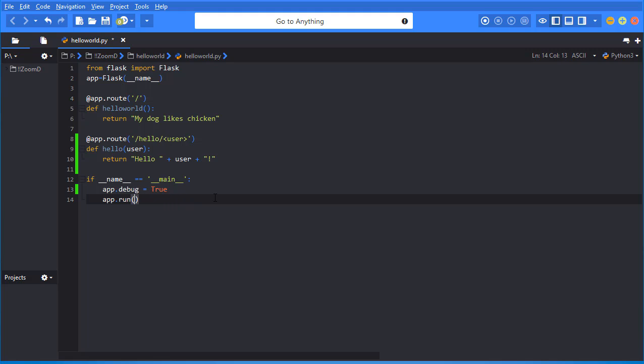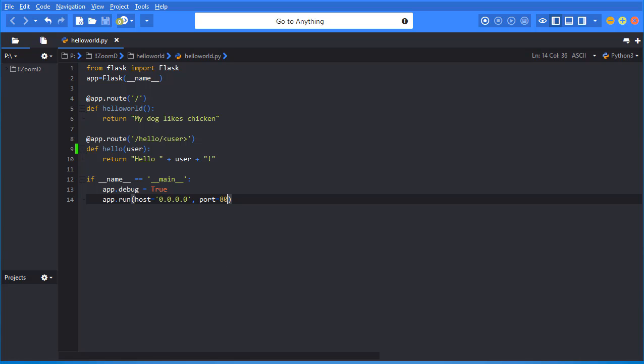Now I don't need it in there, but I am going to put in here host equals, and in single quotes I can put 0.0.0.0. That's just our local host, and I'm going to put this on port 80, so I close this off with a comma, and then I'm just going to put in port equals 80, because it's an integer, I don't have to put quotes. All right, just like that. Perfect. Now I'm going to go up to file and save, and you can also do Ctrl+S.